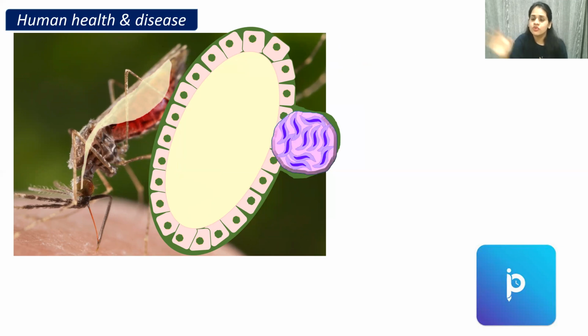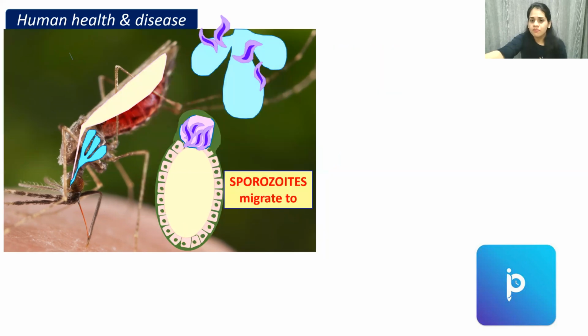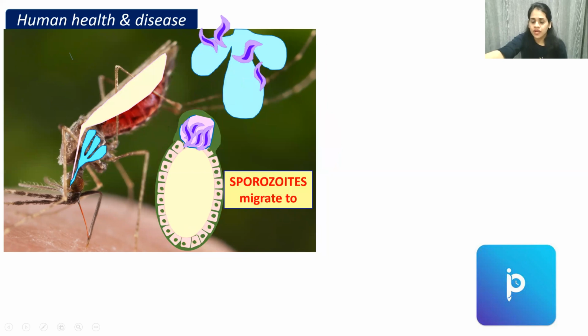Oocyst is a structure which is going to have sporozoite in it. And now finally this oocyst is going to rupture and it is going to release the sporozoites. Once again I'll show. So the oocyst has ruptured and it is releasing the sporozoites, from the gut lining.